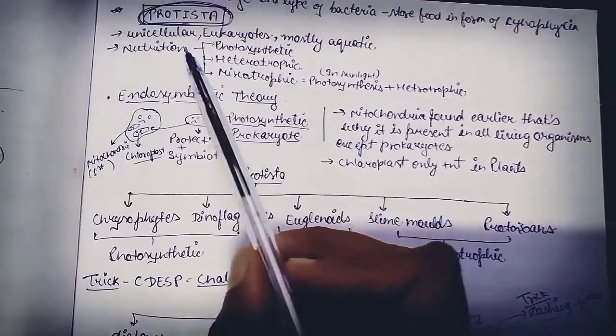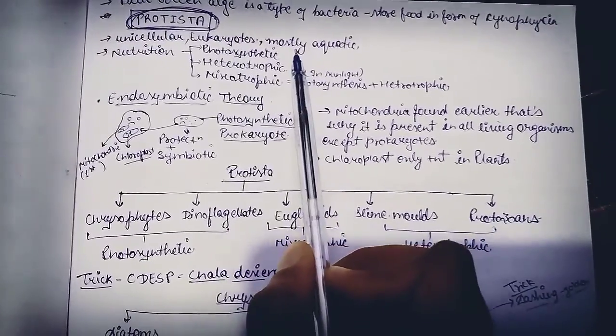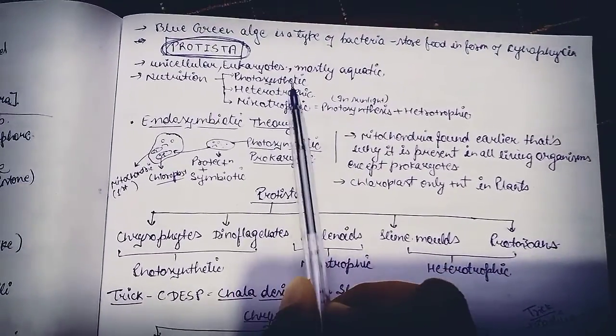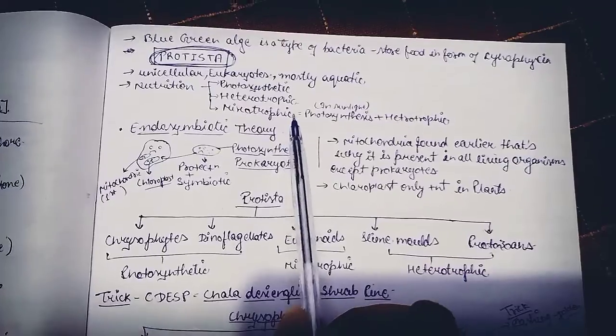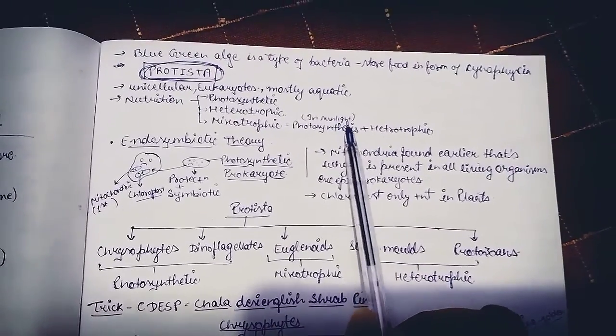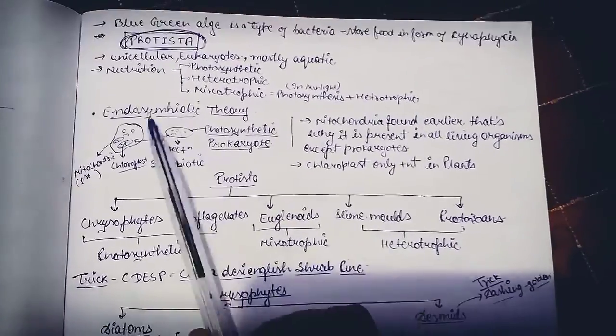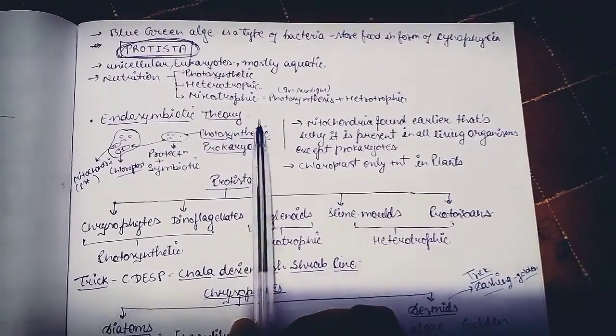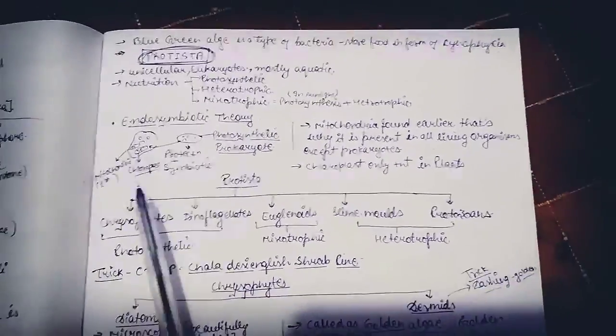Protista is unicellular, eukaryotic, and mostly aquatic. Nutrition is photosynthetic, heterotrophic, and mixotrophic. Mixotrophic means photosynthesis, which occurs in sunlight, plus heterotrophic. There is an endosymbiotic theory behind this multicellular and unicellular.